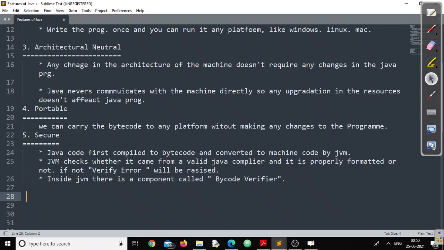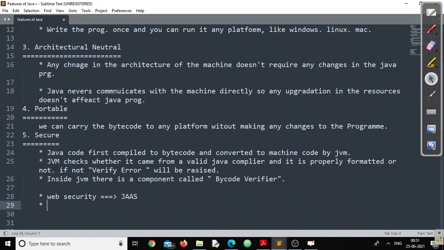This is one of the reasons why Java is called a secure programming language. But apart from that, Java has a lot of mechanisms to provide web security. We'll talk about all this later. Java has a component called JAAS, which we can call the Java Authentication and Authorization Service, for providing web security.